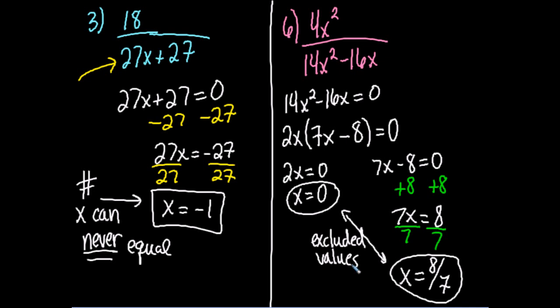The only time you need to worry about excluded values is if you have a variable in the denominator. If there's no variable in the denominator, then there are no excluded values. That's a good question.